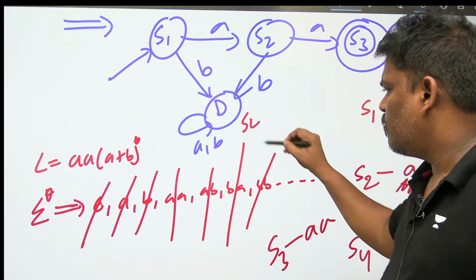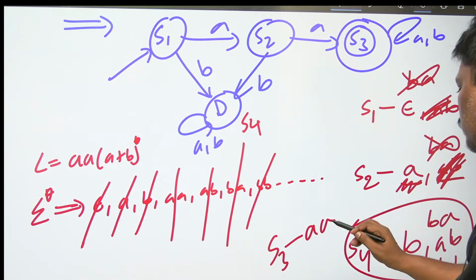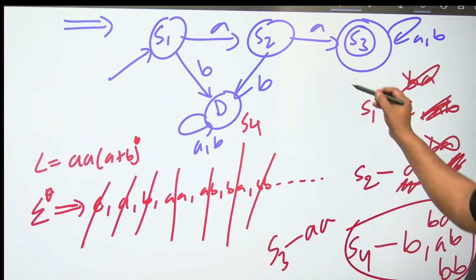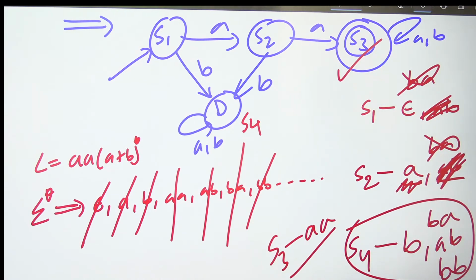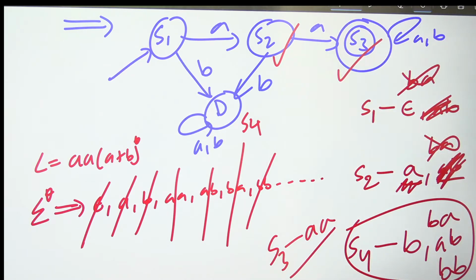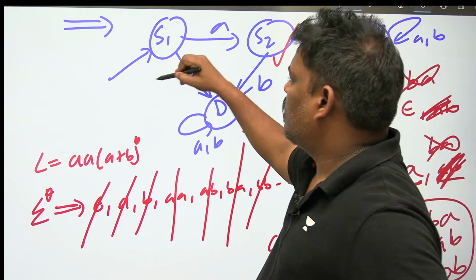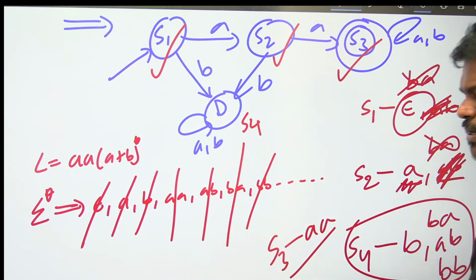This is S4. This is S3. S3 will accept double A. Next one, this is S2. S2 will accept single A. S1, right? Nothing. Means epsilon. Epsilon, like that.